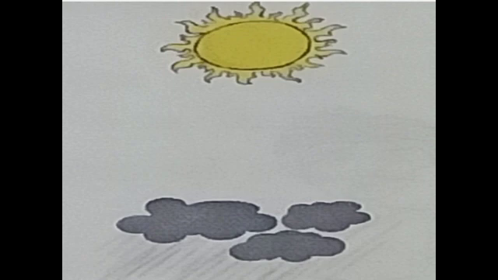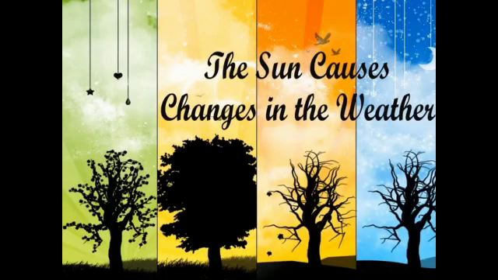Weather is the condition of the atmosphere surrounding us at a particular time in terms of temperature, atmospheric pressure, wind and moisture. The weather can be hot, cold, windy, dry or humid. Next one, the sun causes changes in weather.